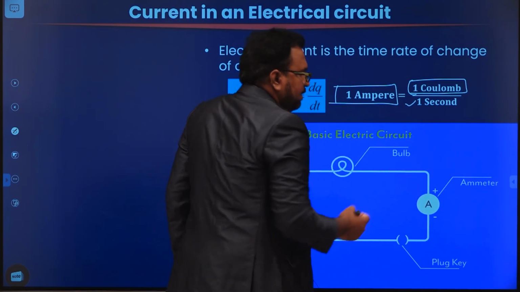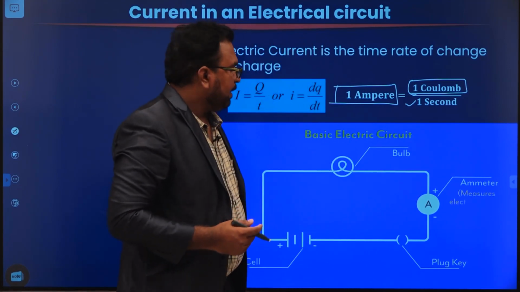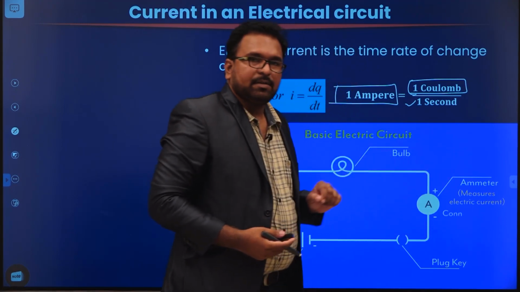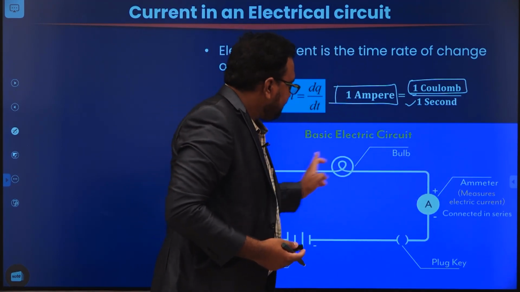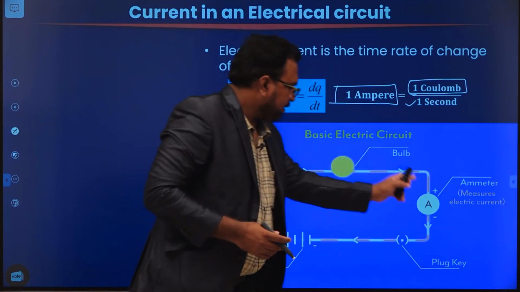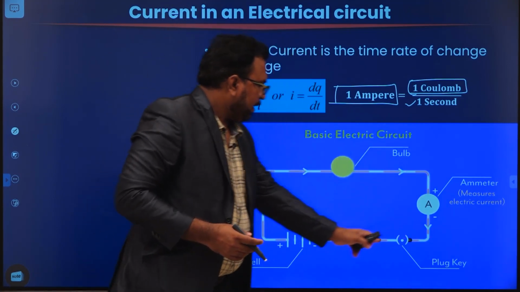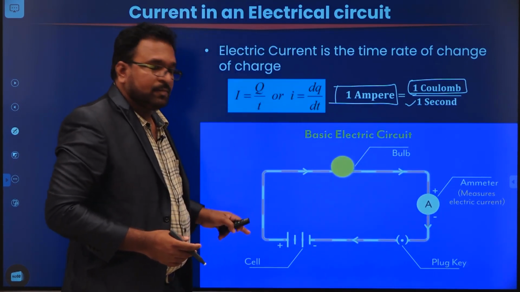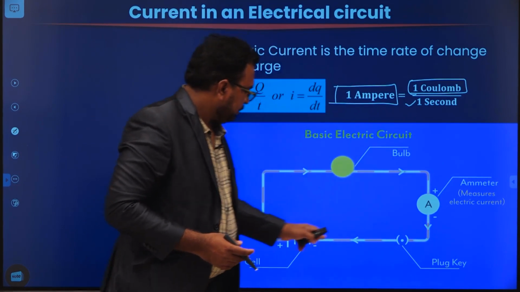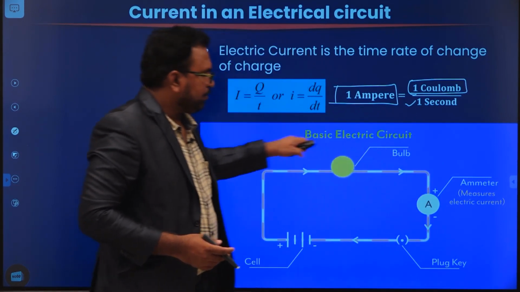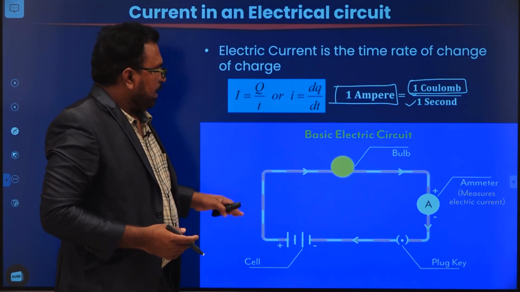And this is an ammeter, the apparatus we use to measure current, and it is always connected in series in the circuit. Whenever the switch is on, the current will flow. If you observe, electrons are flowing in the direction opposite to the conventional current flow. Current flows from the positive to the negative terminal, but electrons flow opposite to that direction.